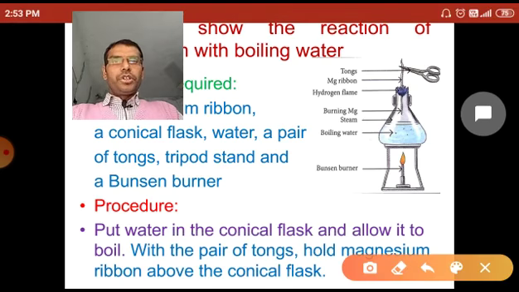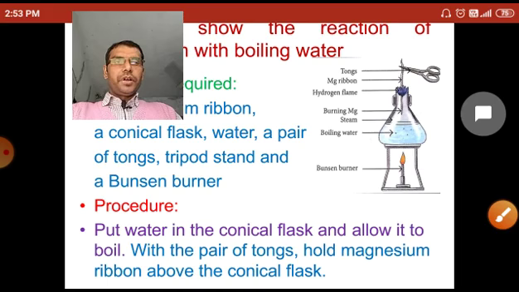First put water in the conical flask and allow it to boil on the Bunsen burner, with the flask kept on the tripod stand. Now with the pair of tongs, hold the magnesium ribbon above the mouth of the conical flask.